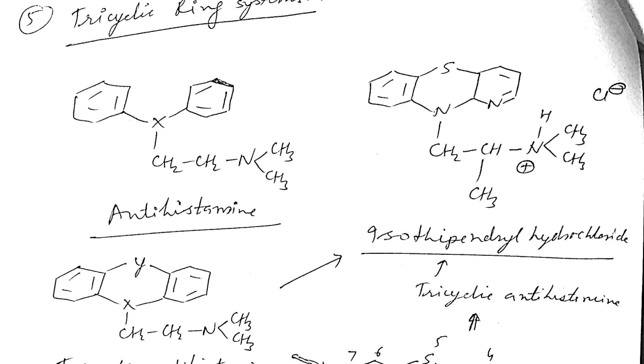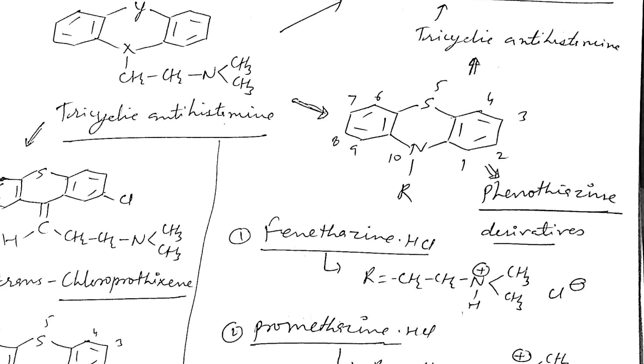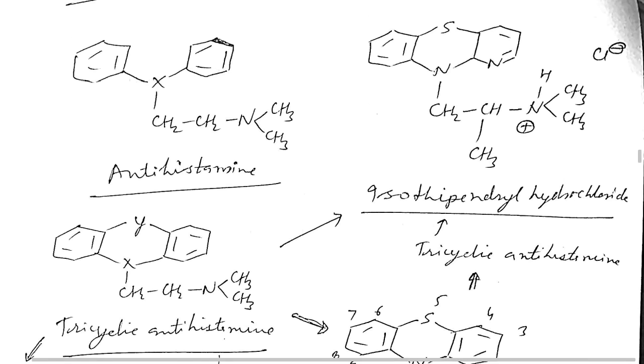In this compound, there is a side chain and a benzene or phenyl ring. At position number 1, the carbon is substituted by nitrogen. In phenothiazine, the first position has a carbon, but in isothipendyl hydrochloride, in place of the carbon at position 1 there is a nitrogen.